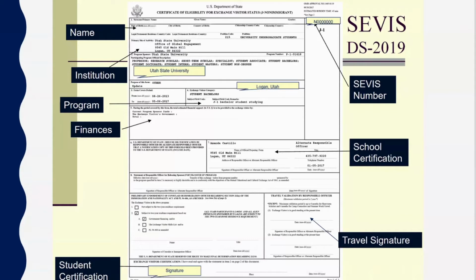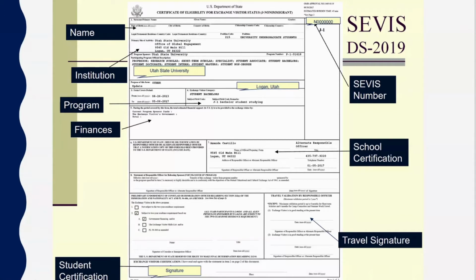Below that, you'll see our signatures, and you'll see another box with the endorsements from the consular officer. Sometimes these boxes are marked accurately. Many of our students who attend Utah State University may obtain what's called a 212E on their DS 2019. Under this consular office section, the consular officer will mark the appropriate boxes, but sometimes we see that this is not the same as your visa. So it's valuable to take your visa out and look to see if you have the 212E requirement and compare it to your DS 2019.